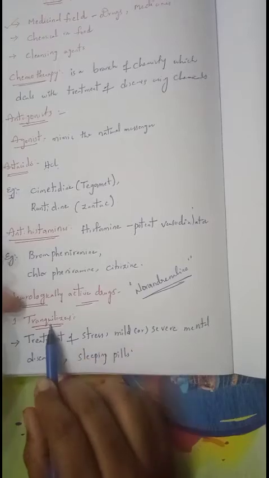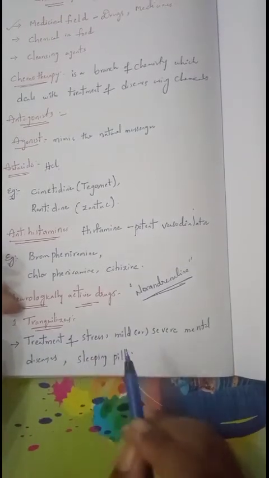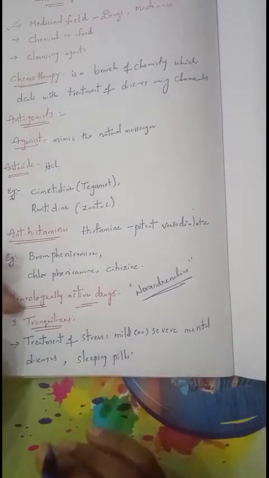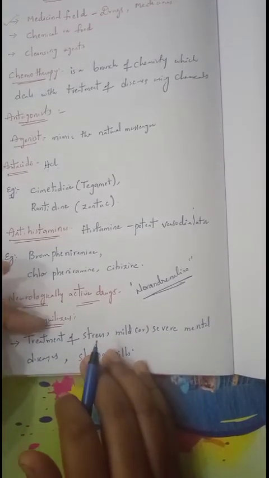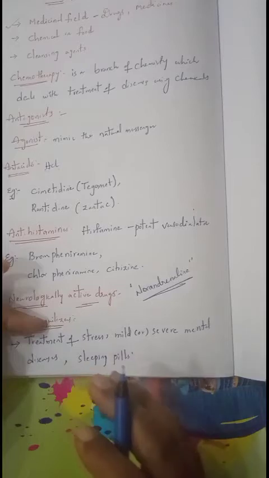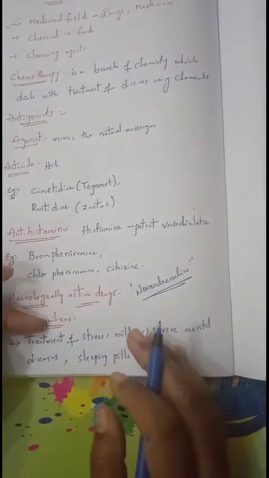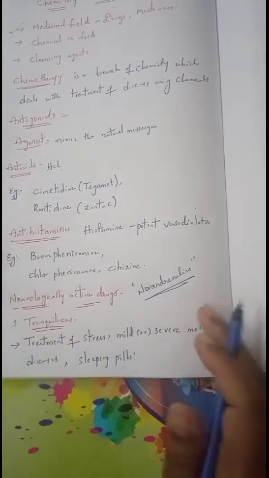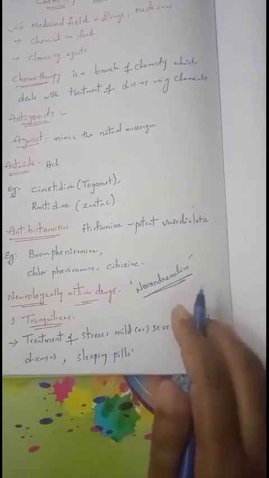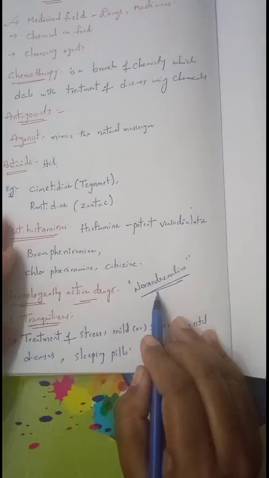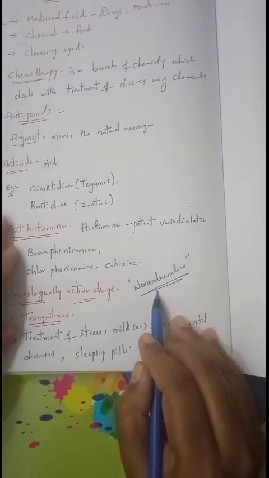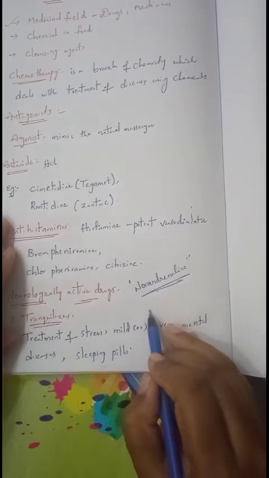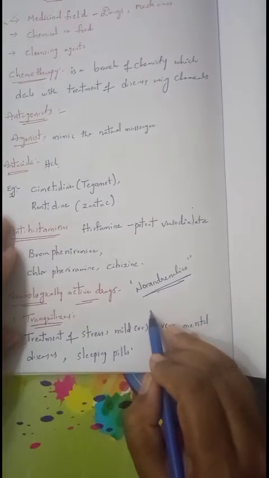Tranquilizers are mainly used to treat stress and mild or severe mental diseases, and they are the essential components present in sleeping pills. They are also used to treat a person suffering from depression. That depression is caused by a low concentration of noradrenaline, as enzymes in the body degrade this neurotransmitter.